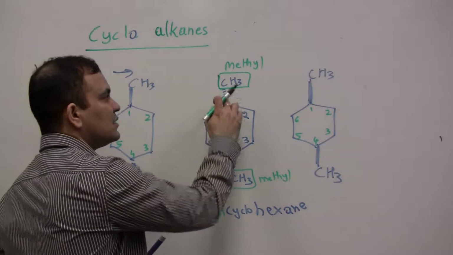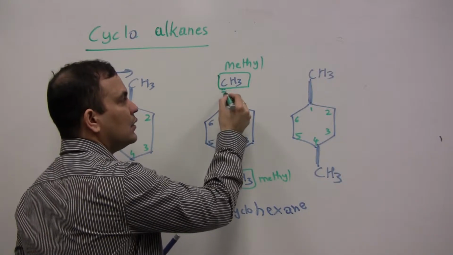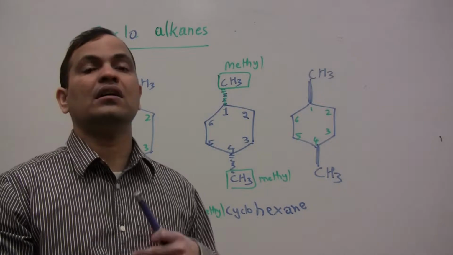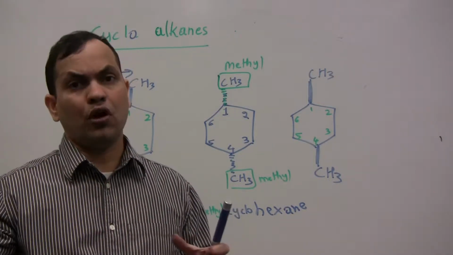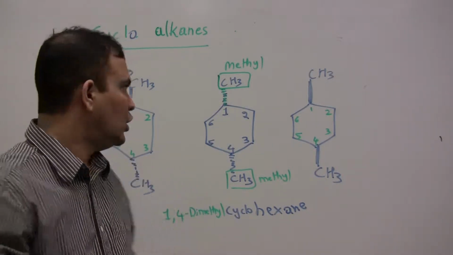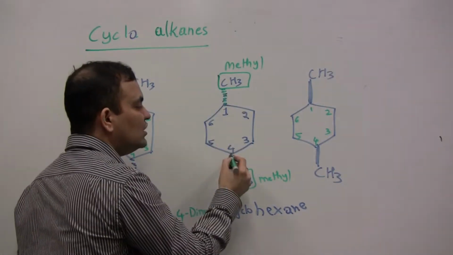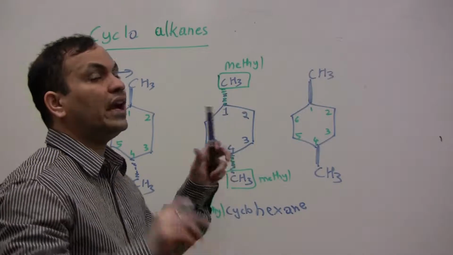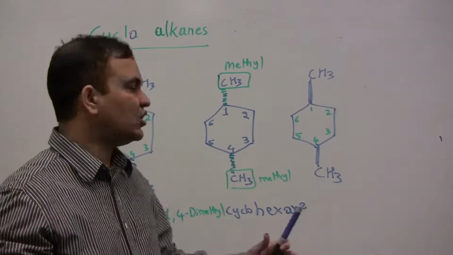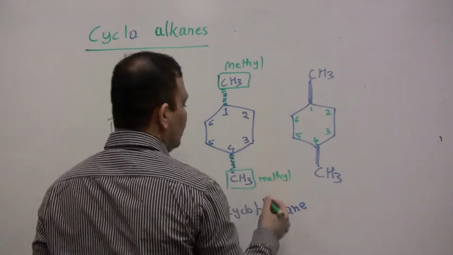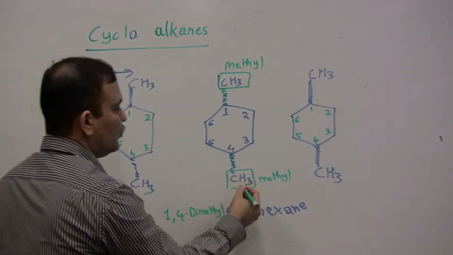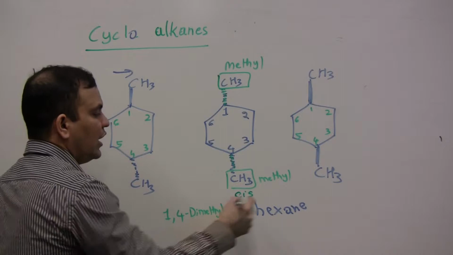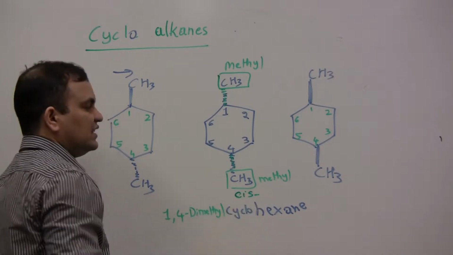In this case, the bonds are dotted lines. Dotted line bonds mean the bonds are going away from you in 3-dimensional space. So this is also going away from you. This is also a dotted line, so it's going away from you. Since both are going away from you and they are in the same direction, we will write it as cis. So for this one, you will write cis 1,4-dimethyl cyclohexane.